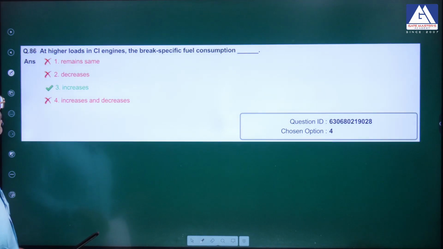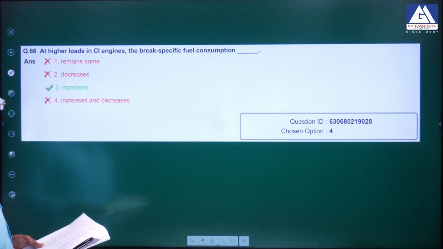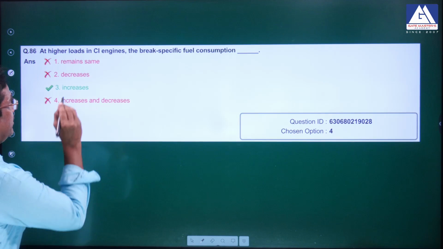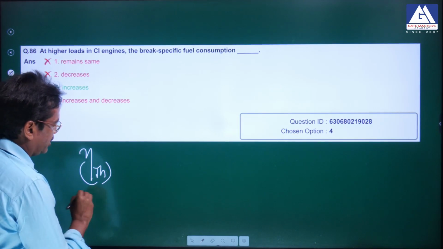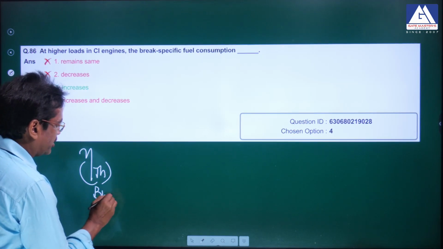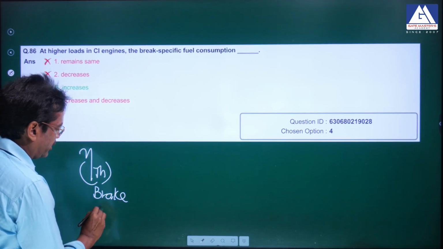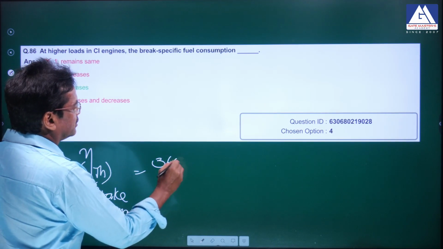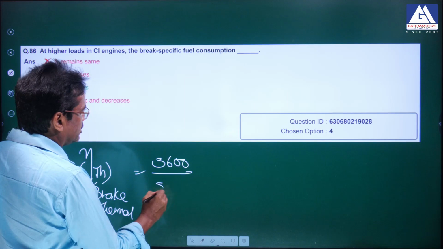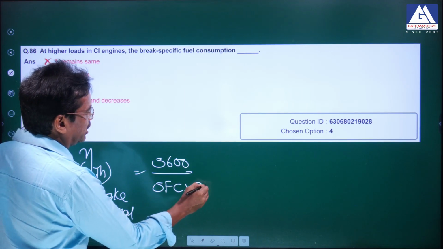At higher loads in CI engines, the brake specific fuel consumption and thermal efficiency. The brake thermal efficiency of any CI engine or IC engine is given by 3600 divided by specific fuel consumption times calorific value.